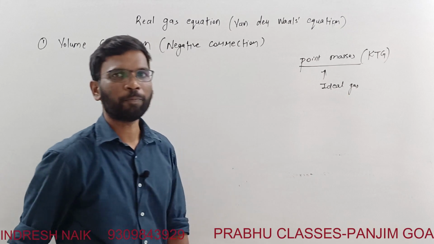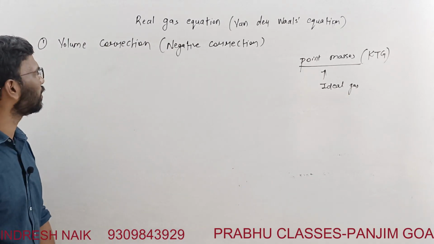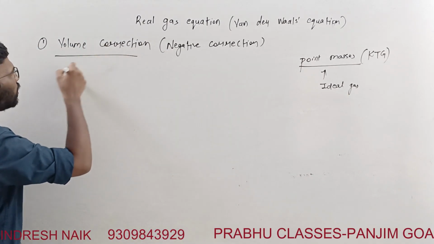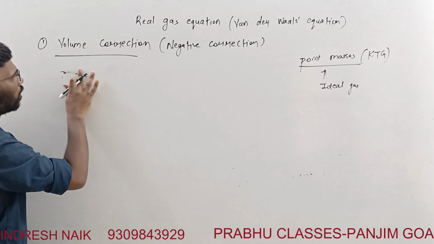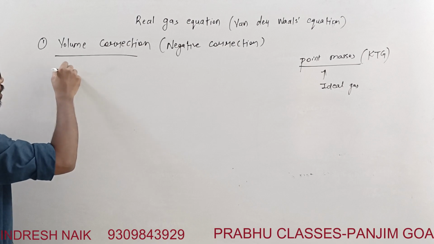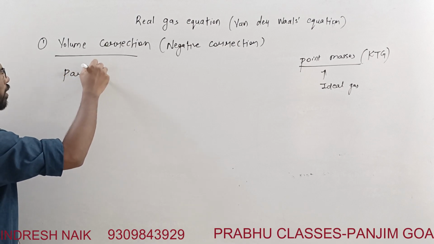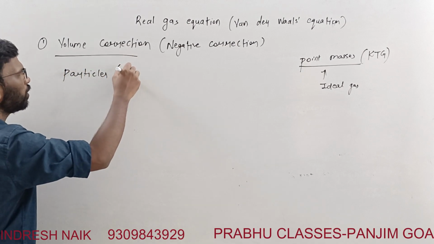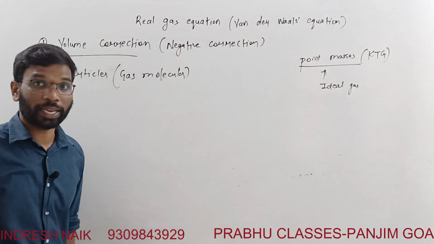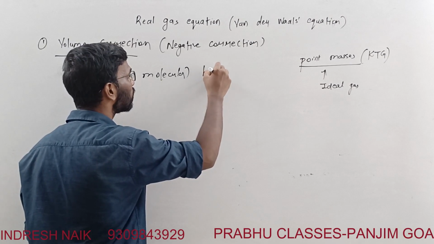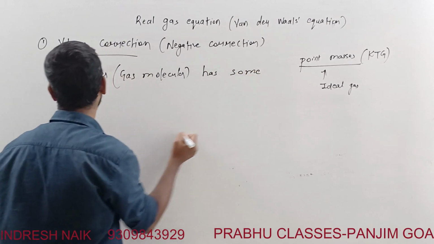But in reality, for real gases, particles, meaning gas molecules, have some finite volume.